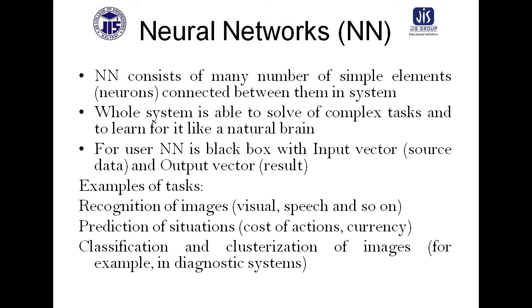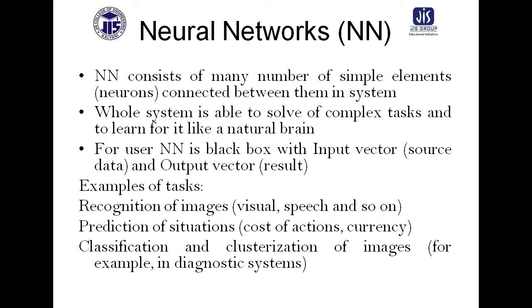Next one is the neural network. A neural network is just like a computer that will act. Scientists assume that a computer will have a brain, and a computer can think, can have some cognitive knowledge, and can act on some reason. Similarly, a neural network consists of many simple elements called neurons.